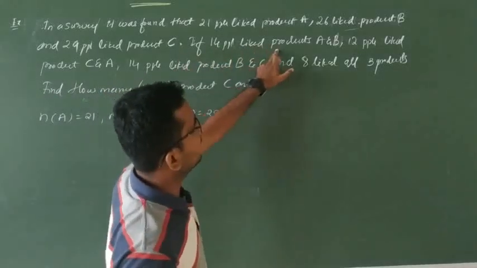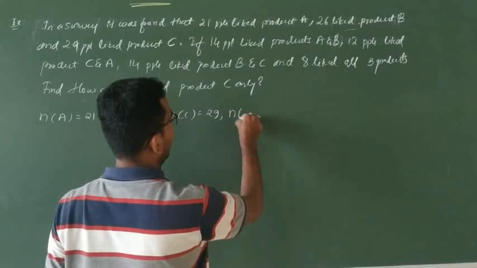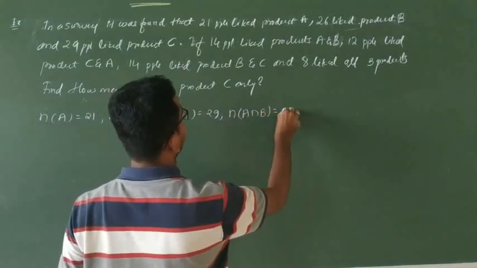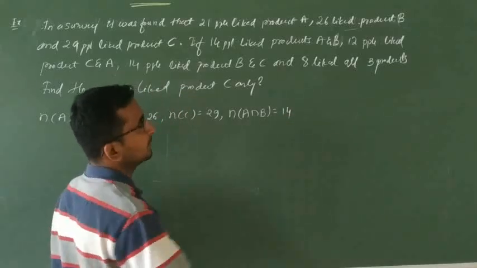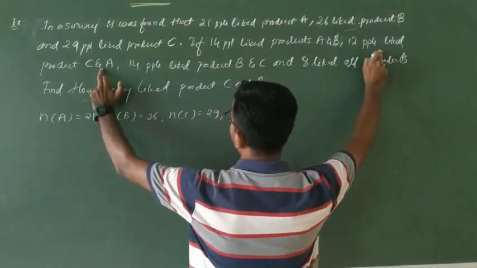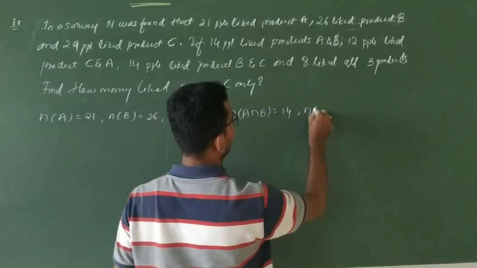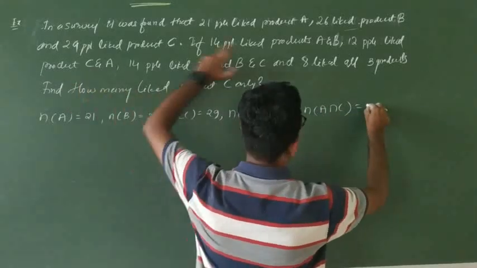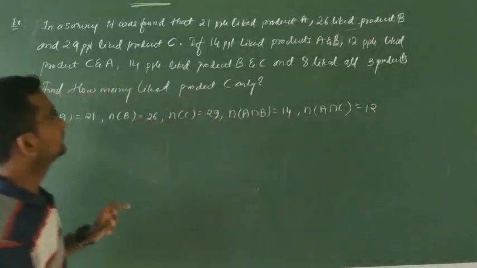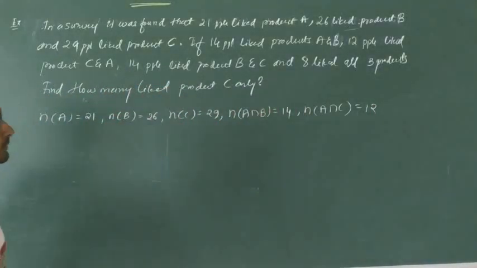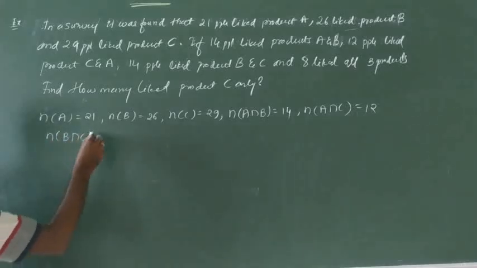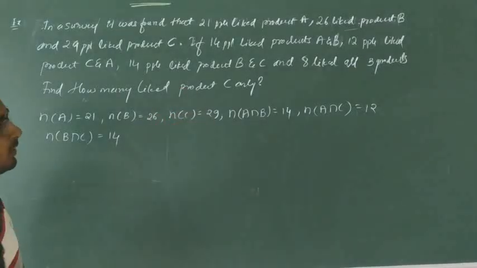If 41 people like product A and B, where 'and' stands for intersection, that is how many? 14 people like A and B. 12 people like product C and A, that is n of A intersection C, 12. 14 people like product B and C, that is n of B intersection C, 14. And 8 like all 3 products.